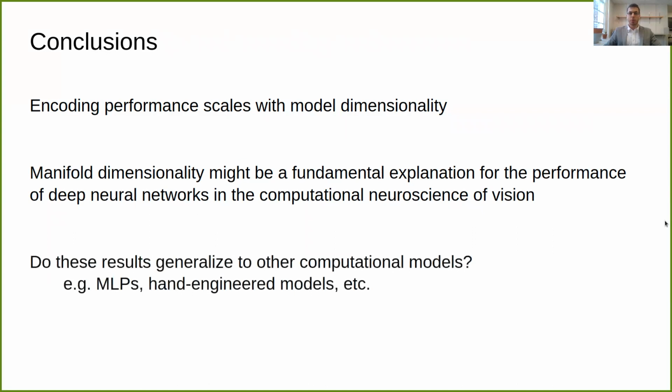Finally, our study focused on CNNs, but it would be interesting to see if these results generalize to arbitrary computational models in the field.